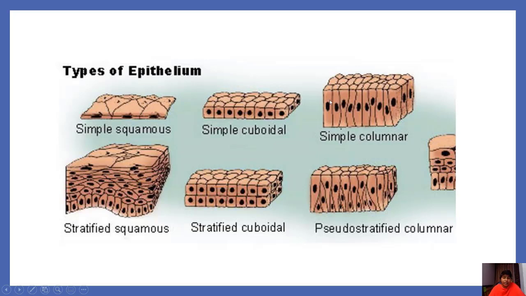Simple means it contains only a single layer of cells. If you observe here, more than one layer of cells is observed, this is called stratified. Stratified squamous, stratified cuboidal and pseudostratified columnar tissues.